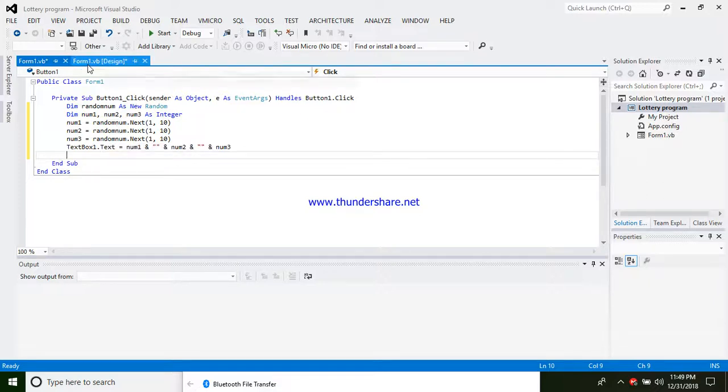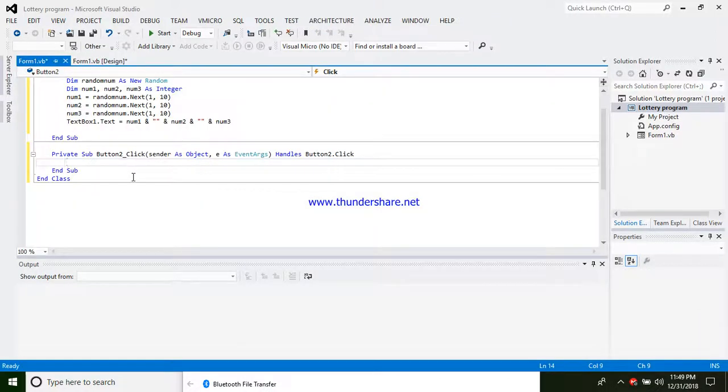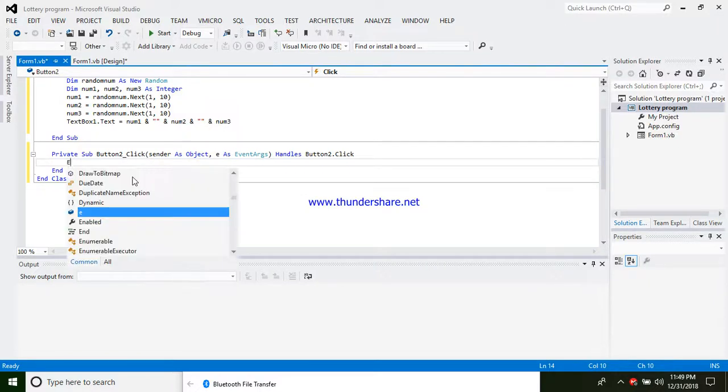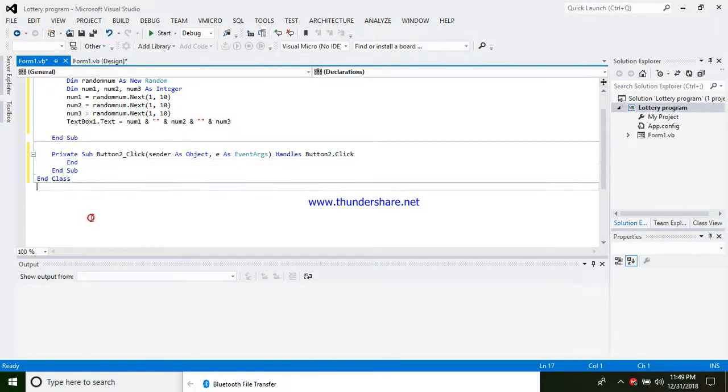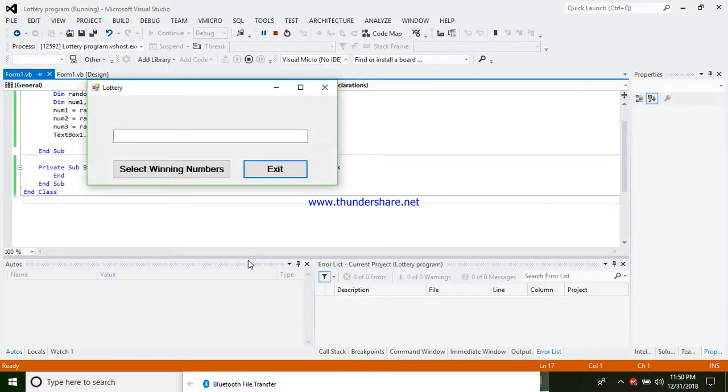Then I will go to the next button, which is the exit button. In the exit button, I think I need only one code here, like end, in order to end the program. So everything is ready. Let's go to the quick start to see how it works. Then click start.